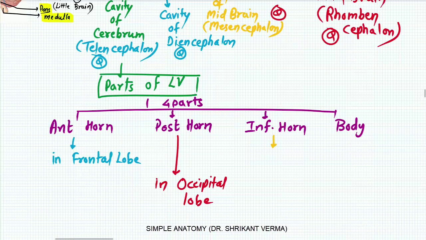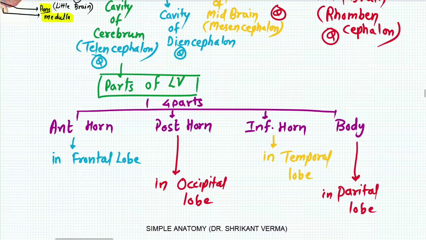The inferior horn projects into the temporal lobe or temporal pole, while the body projects inside the parietal lobe. So these are the parts of the lateral ventricle: anterior horn, posterior horn, inferior horn, and the body.